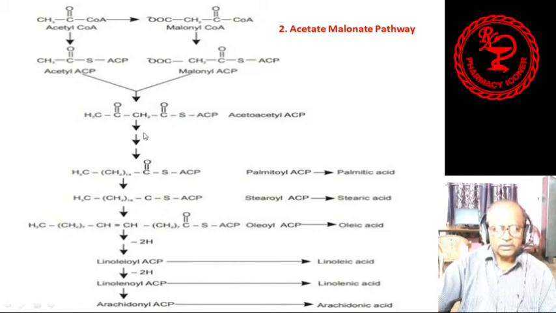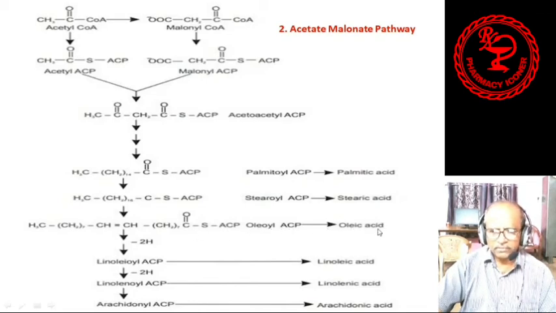From acetoacetyl ACP, many compounds are formed, such as palmitoyl ACP, forming palmitic acid. These are the fatty acids. This is also palmitic acid, and this is also a fatty acid. From palmitoyl ACP, stearoyl ACP is formed, ultimately forming stearic acid. Then from this stearoyl ACP, oleoyl ACP is formed, ultimately forming oleic acid.